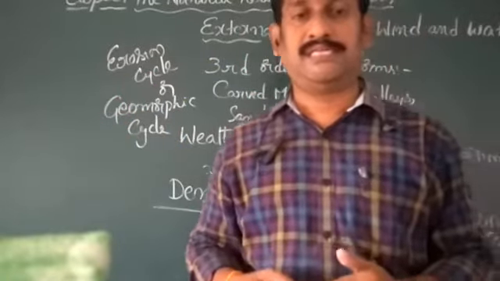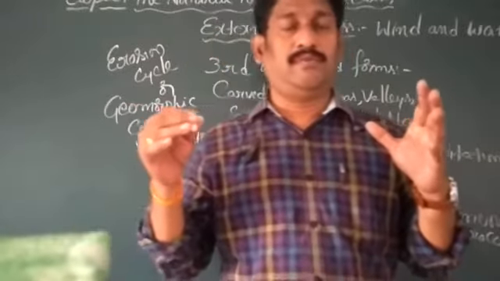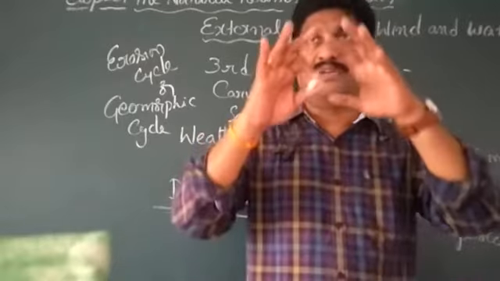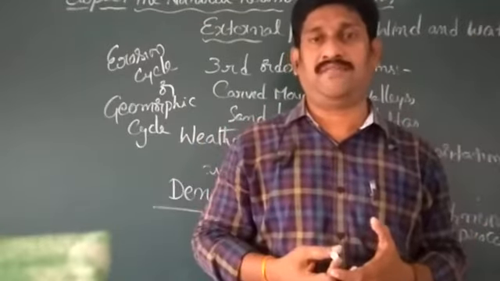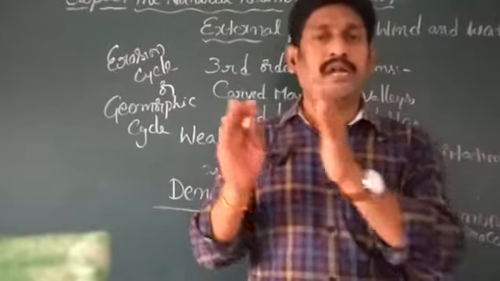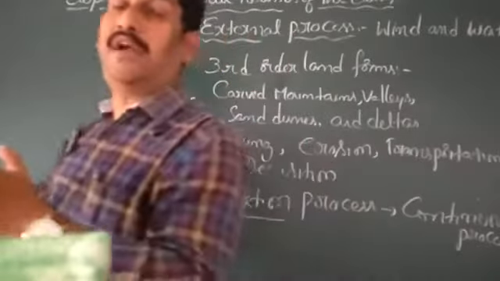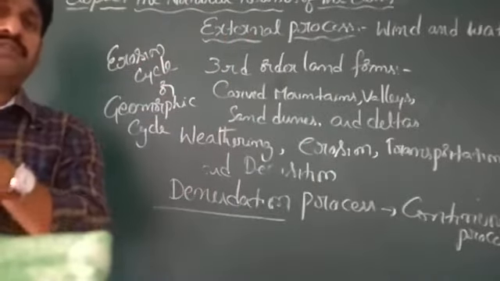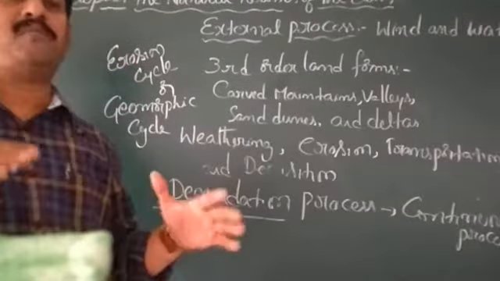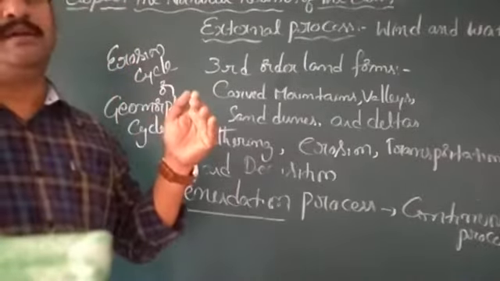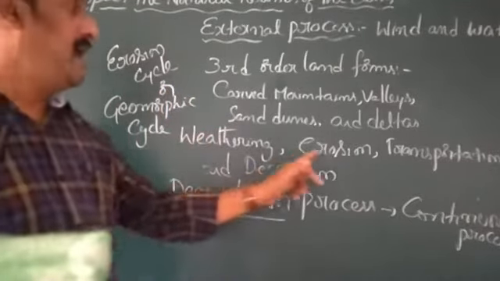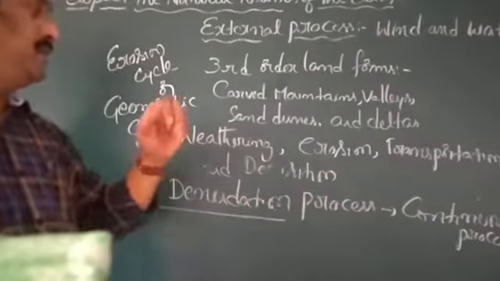Now we are going to discuss what the hard primary rocks are. The hard primary rocks, that means big rocks we can find on the surface of the earth. That big rocks are broken into small pieces, and these rocks are deposited into one particular place. This process is formally defined into steps: weathering, erosion, transportation, deposition we are saying.